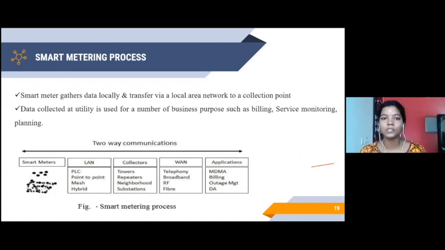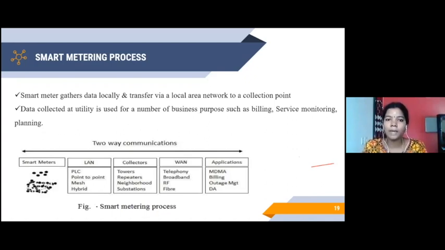When we move into the collector, what will a collector do? The collectors will get the values from each and every LAN network. Each and every LAN network will be present in each and every house, right? So that point-to-point network will help us move into the next step, the collectors. In the collectors, you have repeaters and various substations trying to get the values from each and every house. For example, in my street, if there are around 50 houses having smart meters, all 50 meters will be interconnected to a particular repeater located at the remote end. So that repeater will have the 50 houses' smart meter values.